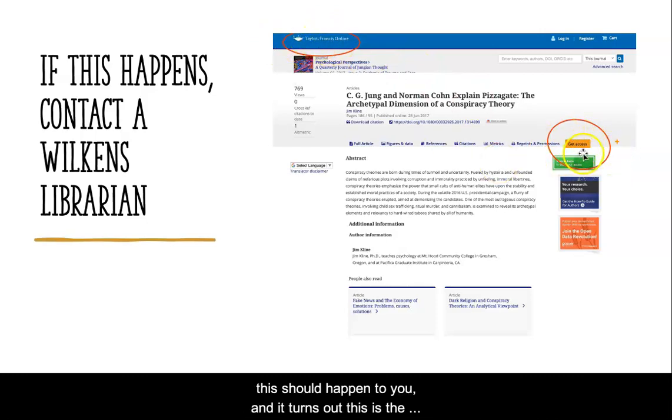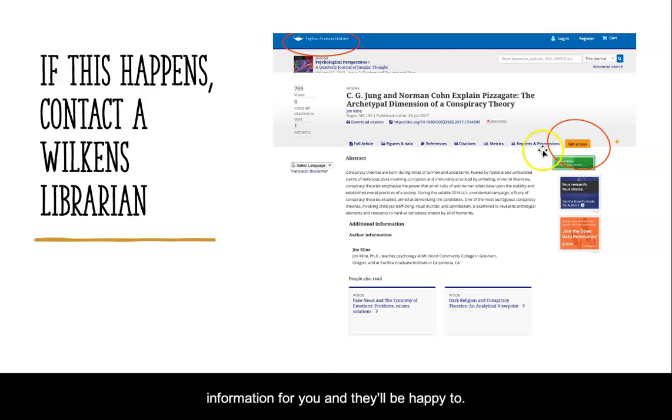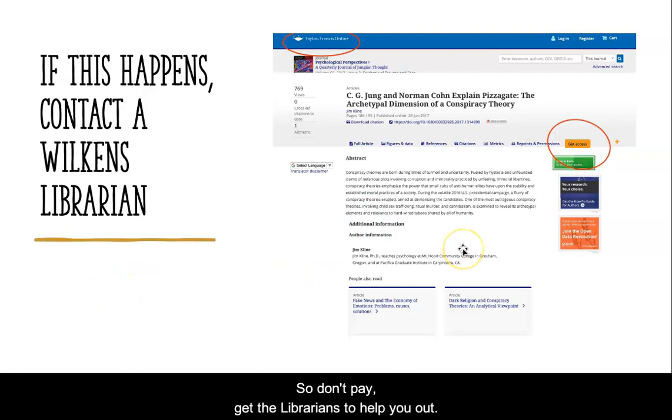If this should happen to you and it turns out this is the perfect article for you, and you click on get access and it tells you need to pay, don't pay. Your next step should be to get in touch with Wilkins Library. A lot of times they have magic ways of tracking down that information for you, and they'll be happy to help you. So don't pay, get the librarians to help you out.